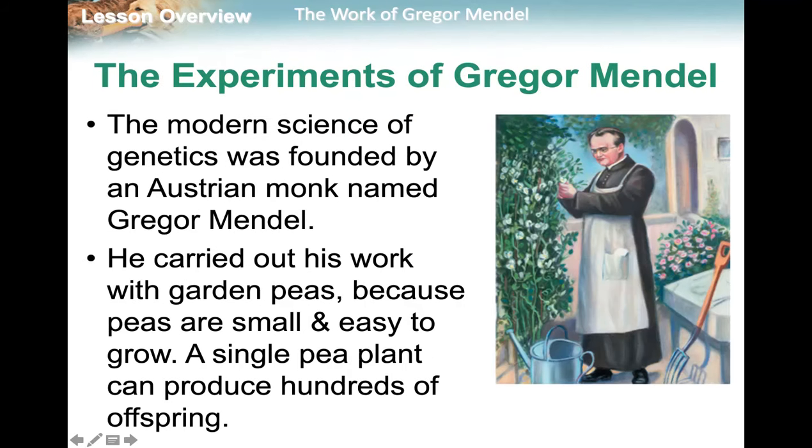And Gregor Mendel is the person who is responsible for beginning our modern study of genetics. He was an Austrian monk. He used garden pea plants. He used those for multiple different reasons. They're easy to grow, they grow quickly, they're small, and they can give him lots and lots of offspring.